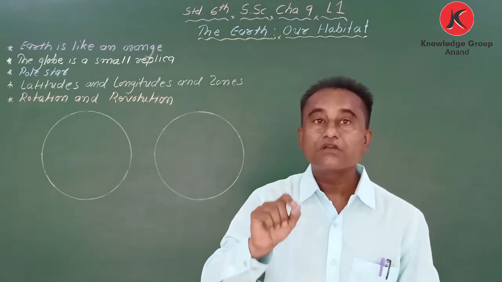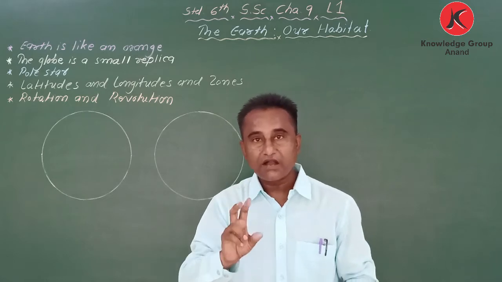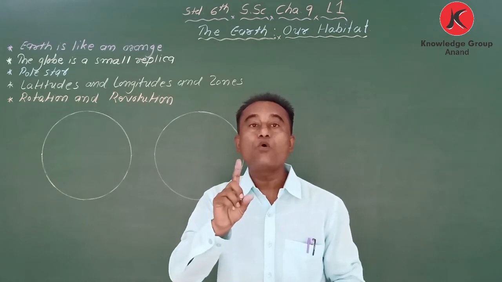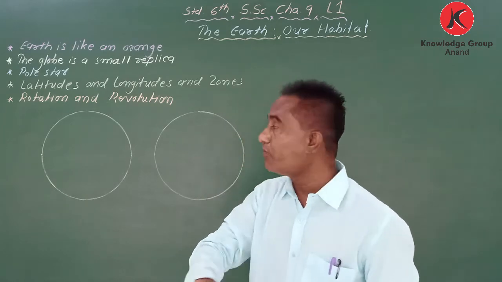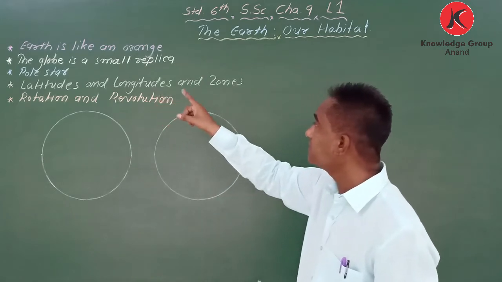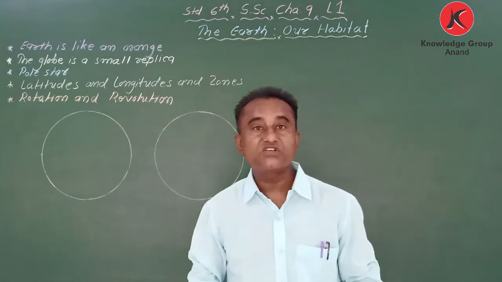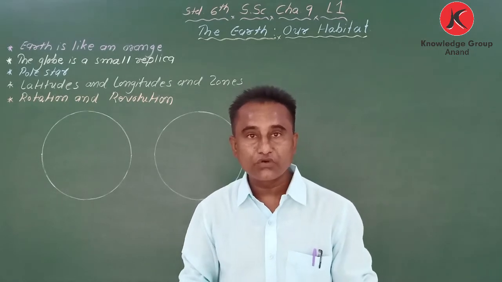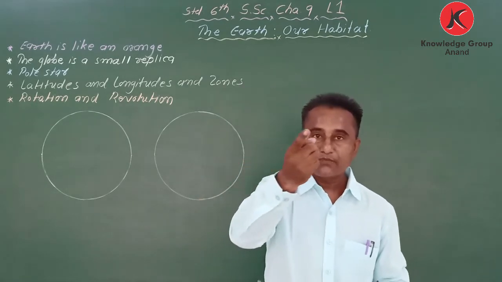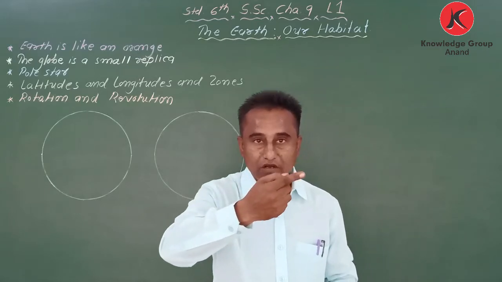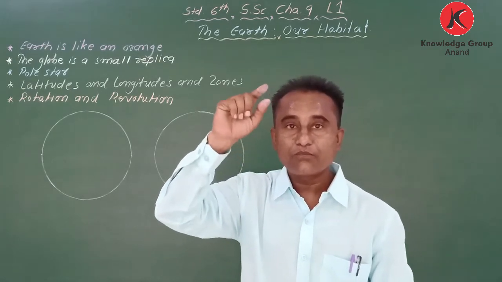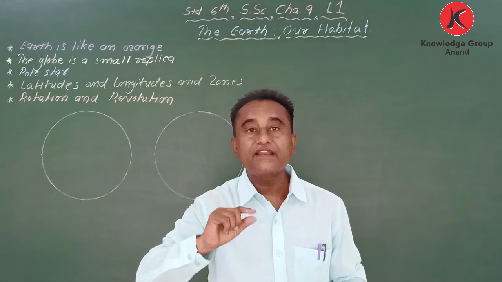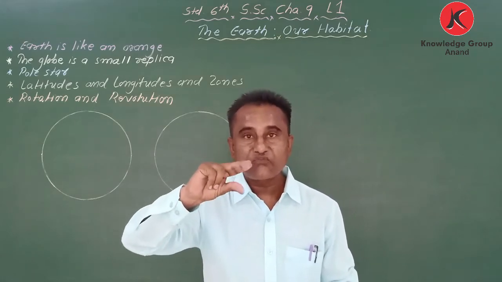The shape of the Earth is round, but not like a ball. The Earth is like an orange. Have you eaten an orange, the fruit? The shape of the orange is round, but both parts, the upper part and the down part, are a little flat.